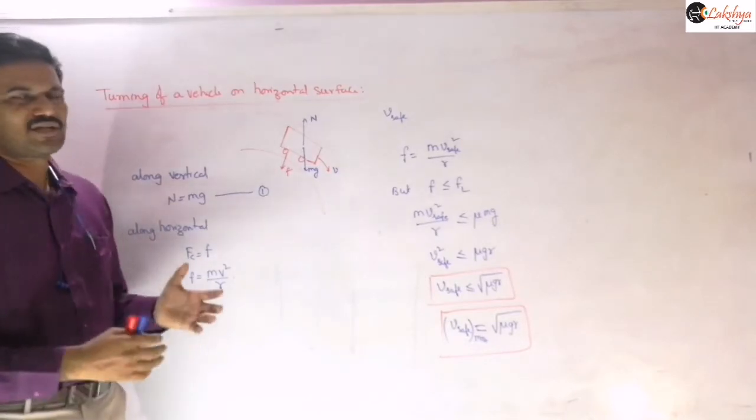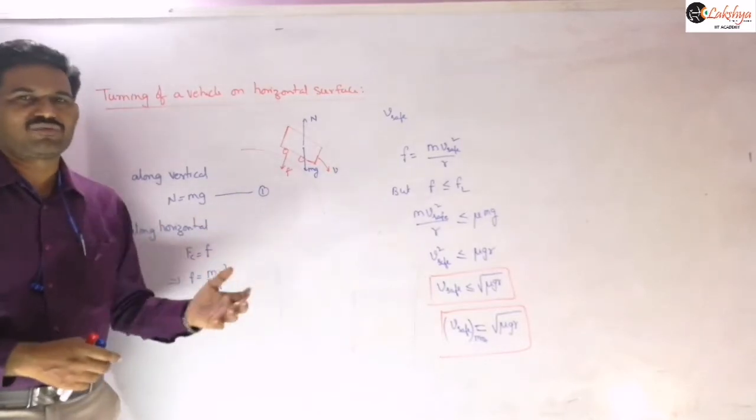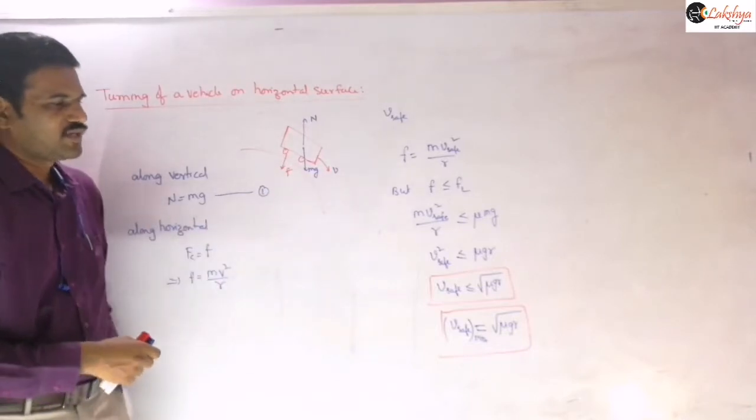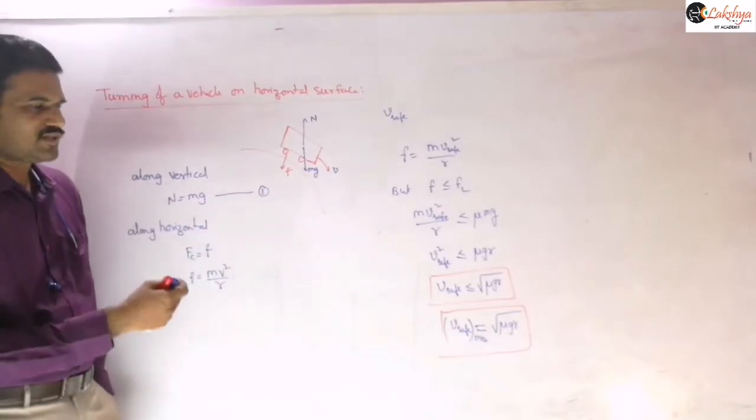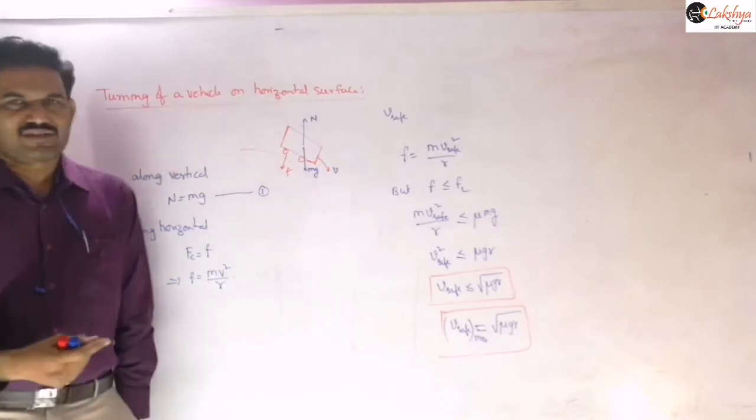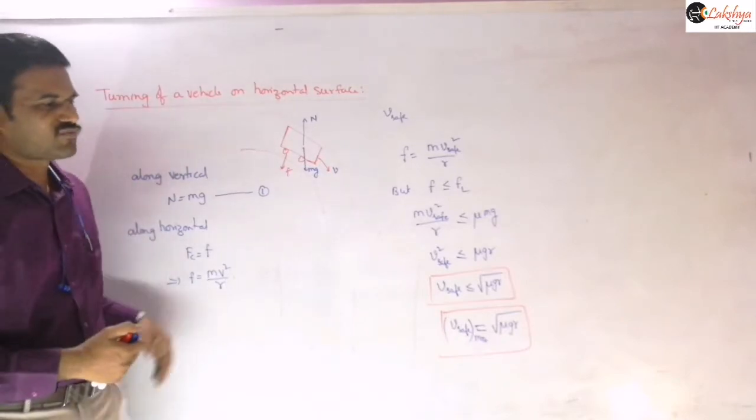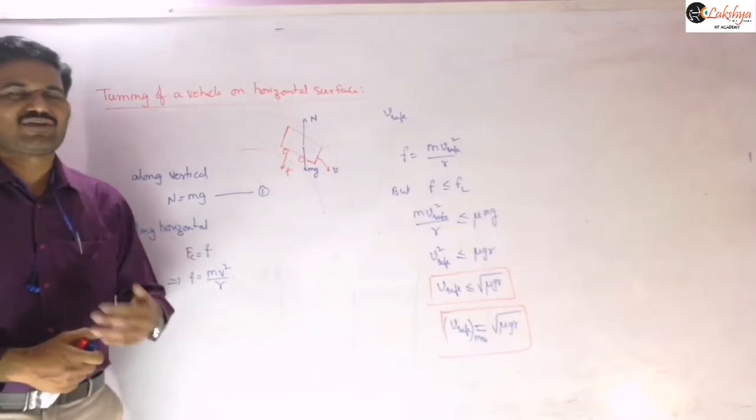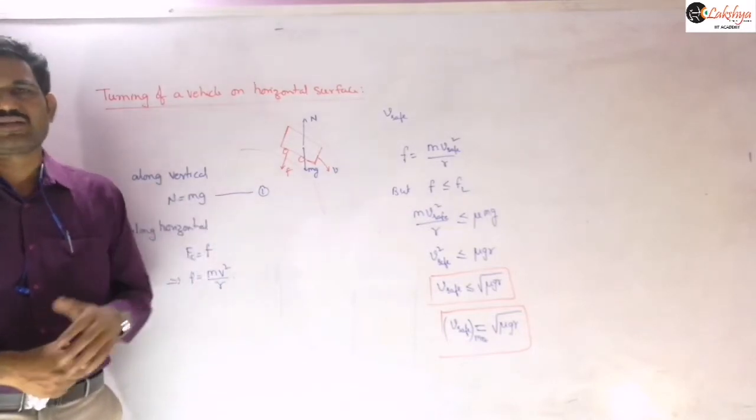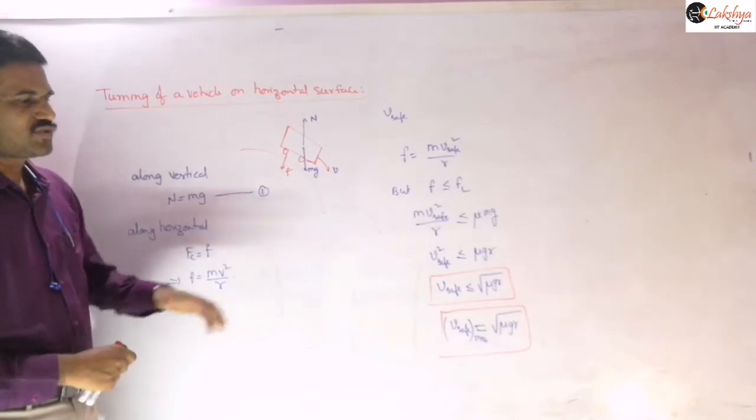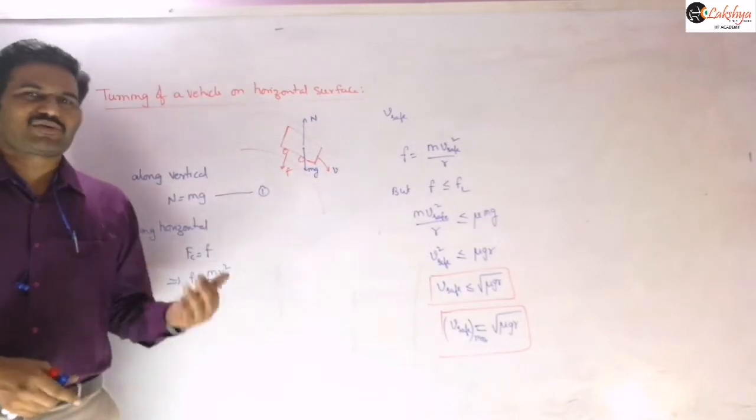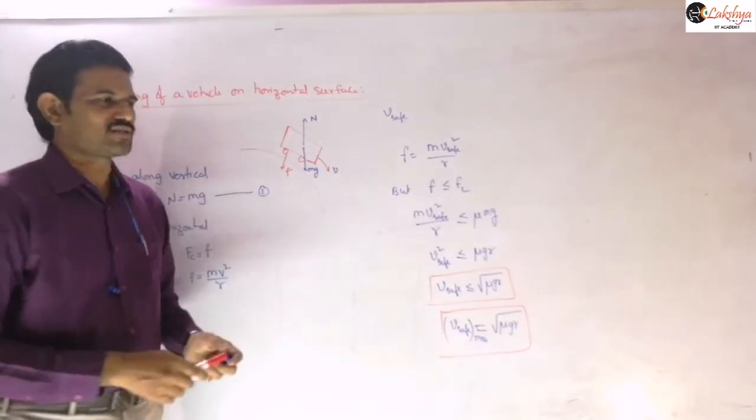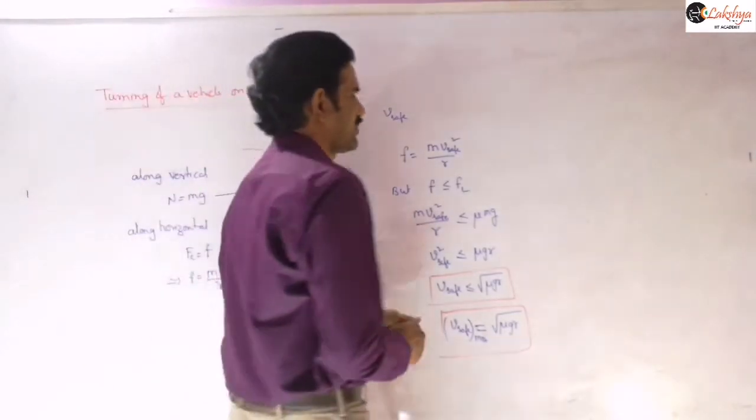And so that is a possibility there. The skidding of the vehicle will take place when the velocity is more than this maximum velocity. When velocity is less than that, it will take the turn safely. When velocity is more than that, it cannot take the turn safely. So this will be the maximum velocity, or sometimes they may ask for the angular velocity, the corresponding omega maximum.